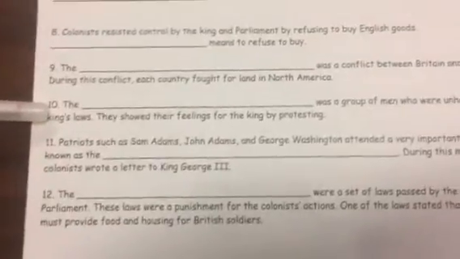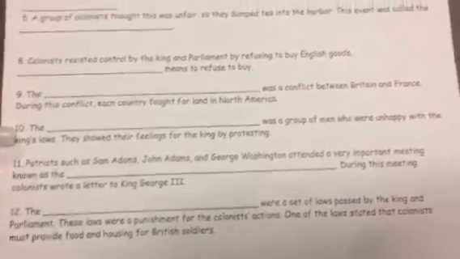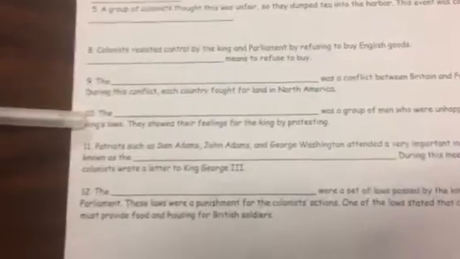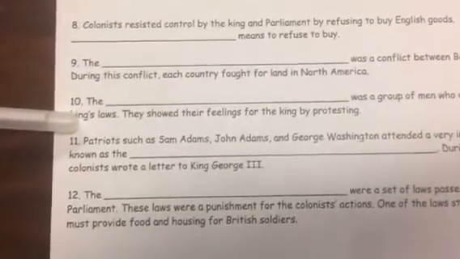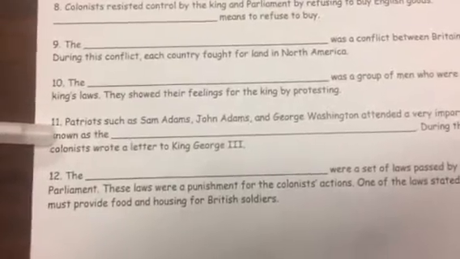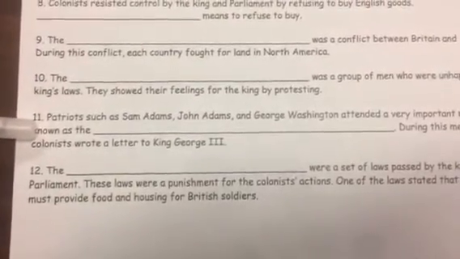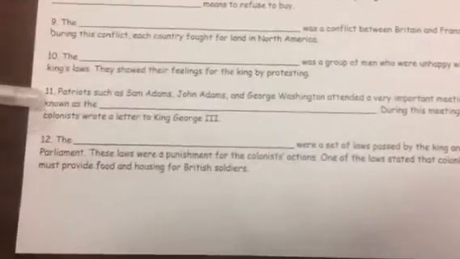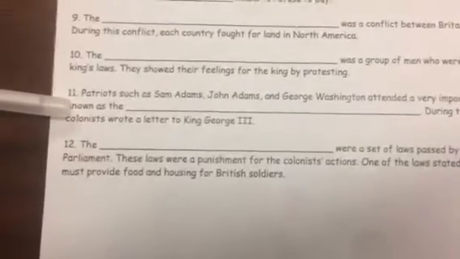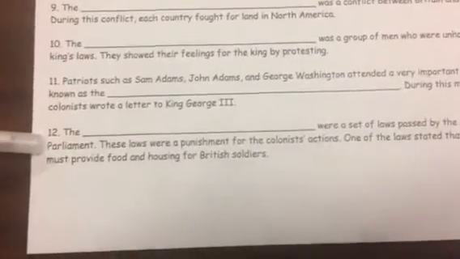10. The blank was a group of men who were unhappy with the king's laws. They showed their feelings for the king by protesting. 11. Patriots such as Sam Adams, John Adams, and George Washington attended a very important meeting known as the blank. During this meeting, colonists wrote a letter to King George III.